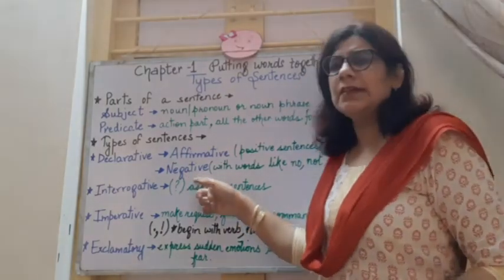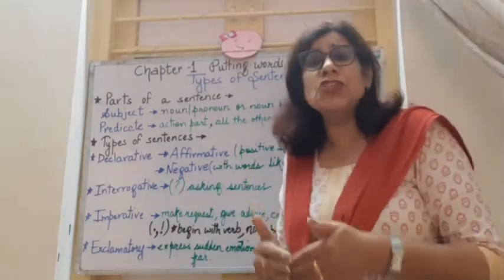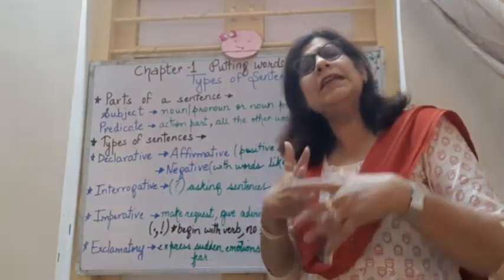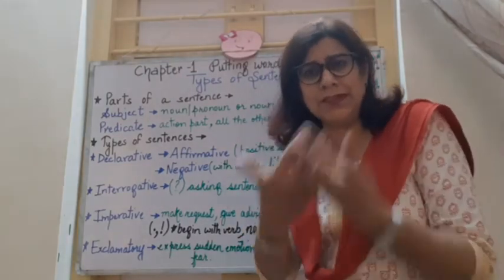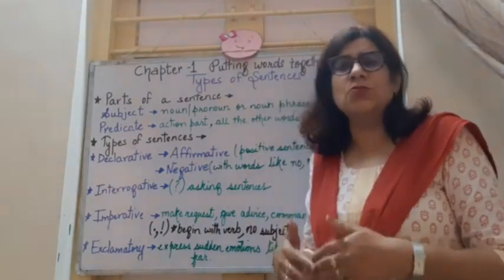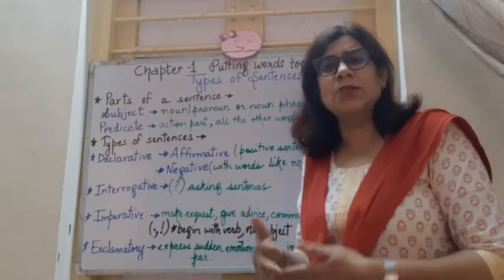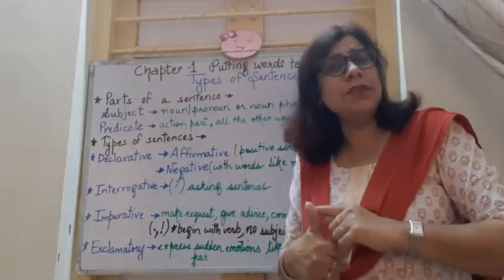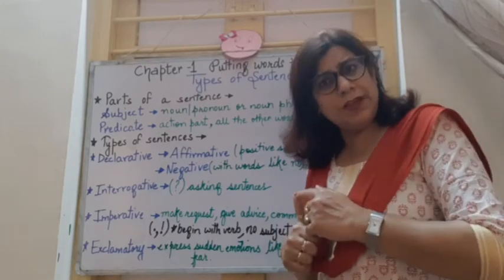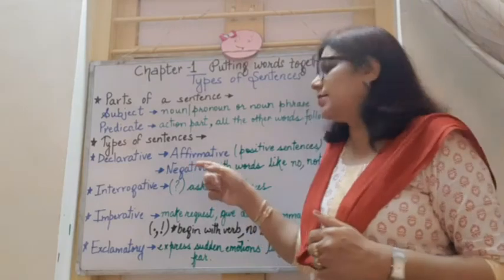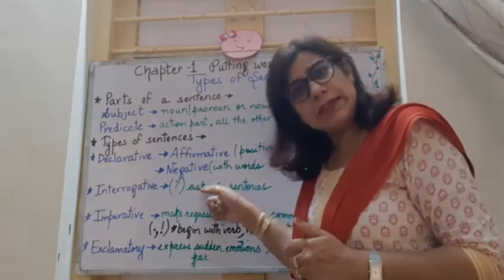And negative sentences have words like no, not, never, do not, can't. They talk about something negative with these words. Ram is going to the market is an affirmative sentence. Ram is not going to the market is a negative sentence.